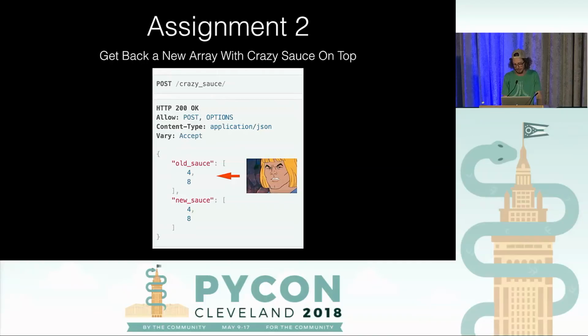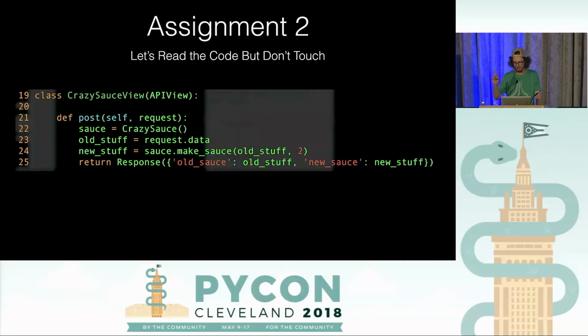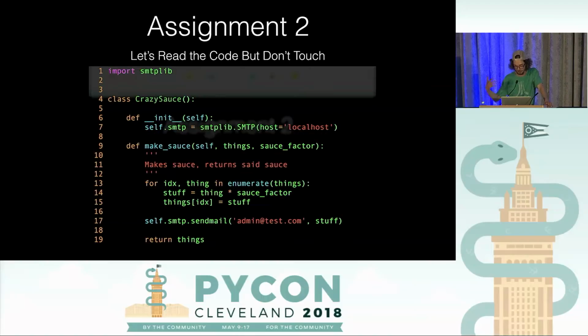So let's go ahead and start looking through the code. Do not touch, only look. So we've got a little view here, and it looks like it's using another module called crazy sauce, and then it's just passing the request data to it, and it's passing it a 2. We don't know what that is. Just take it at face value, and it's returning the response. So let's get into the crazy sauce, which seems to be the bulk of the logic.